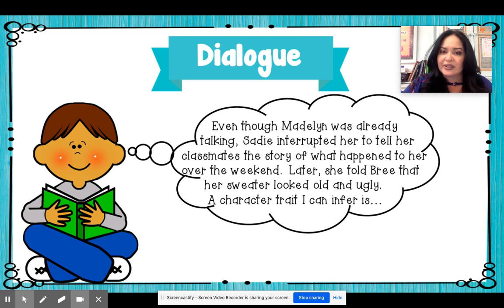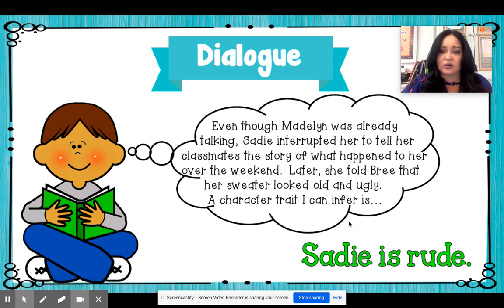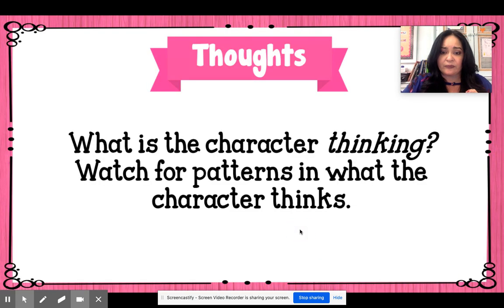So, a character trait that I can infer is what word describes Madeline? Well, let's see. She rudely interrupted her friend. Then she told another person that her sweater looked old and ugly. Would she be nice? Would she be happy? What word describes her based on dialogue, on the things that she said? That would be rude. She's a rude person based on dialogue. She told another girl that she looked old and ugly.